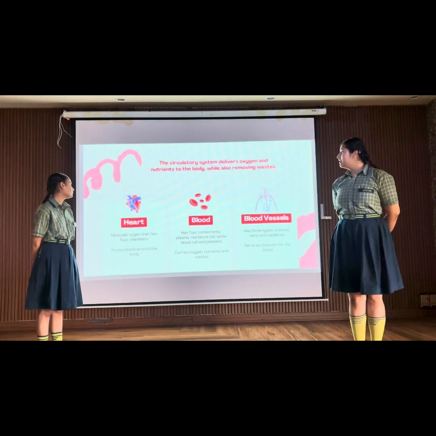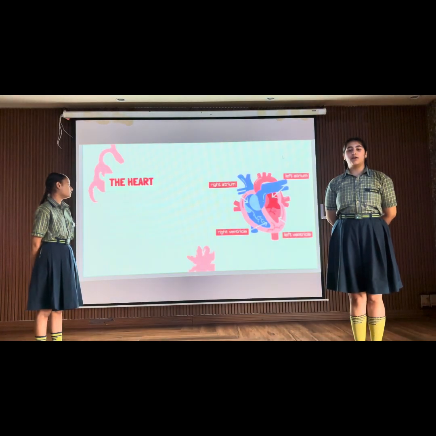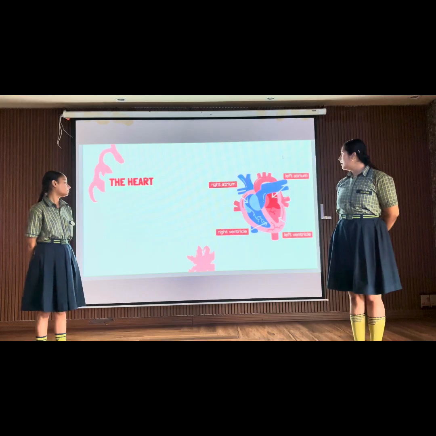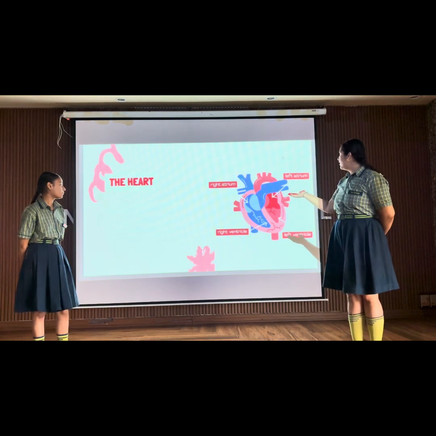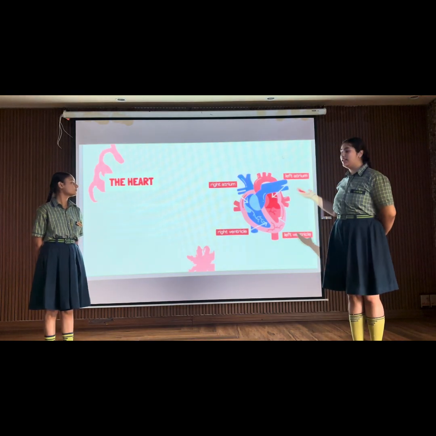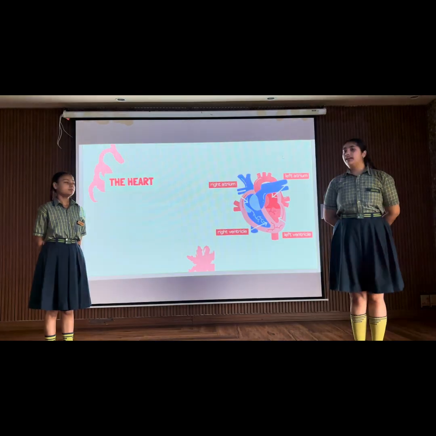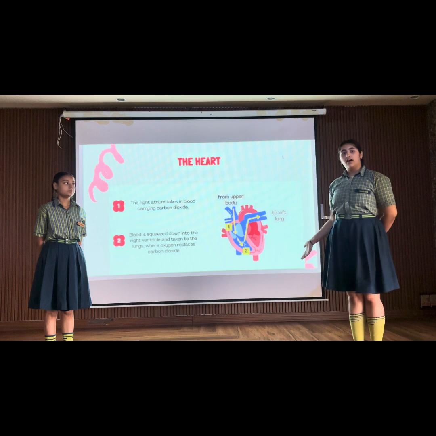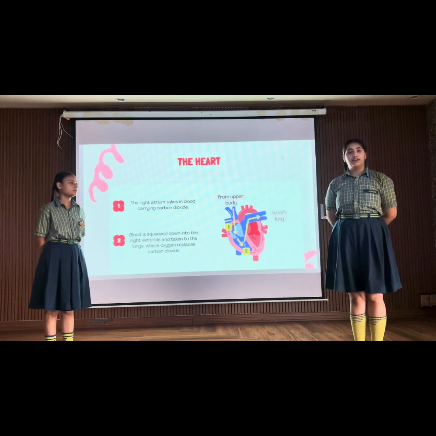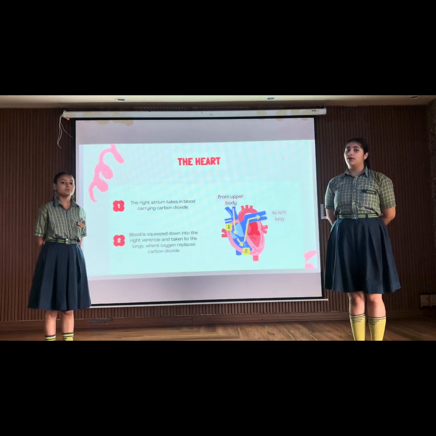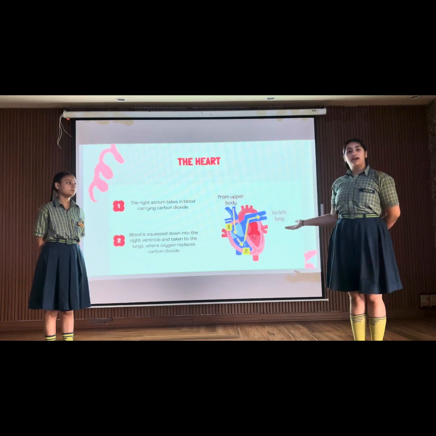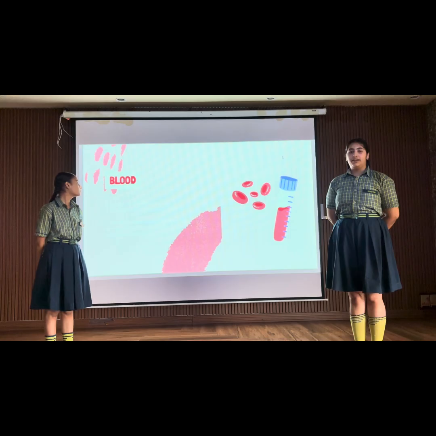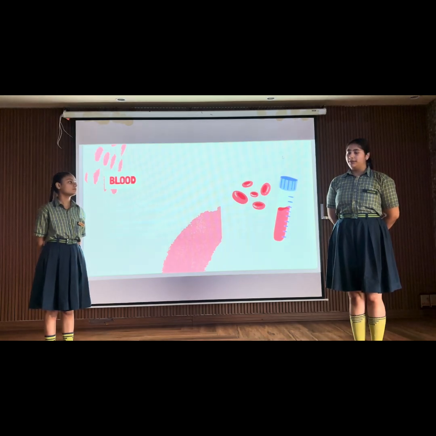Our next topic, the heart. The heart is the pumping organ of our body, propelling blood throughout the circulatory system. The heart has four chambers: the right atrium, left atrium, right ventricle, and left ventricle. The right atrium receives the deoxygenated blood from the body via the vena cava. It is then passed to the right ventricle, which pumps it to the lungs for oxygenation. The oxygenated blood reaches the left atrium, which then moves to the left ventricle, which pumps it to the body.